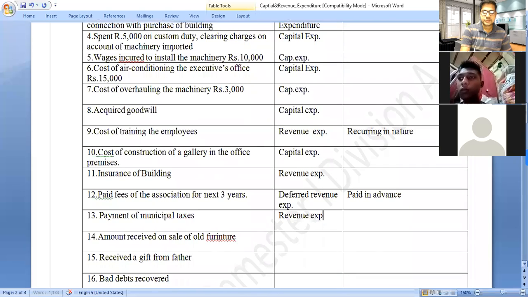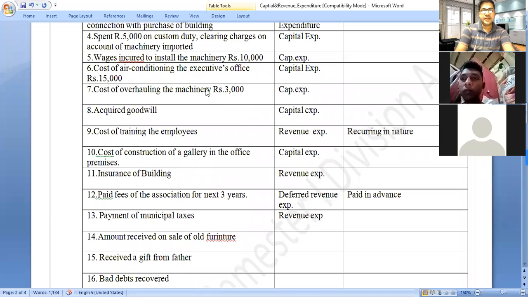Now, friends, next, amount received on sale of old furniture. It is an income, a receipt.